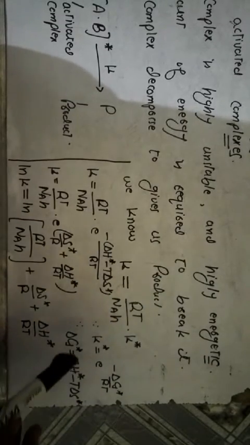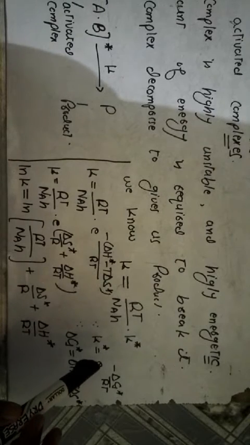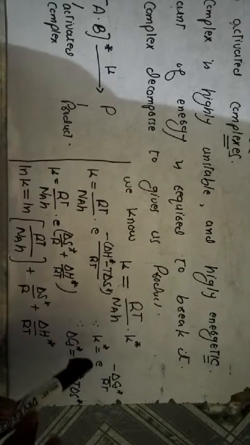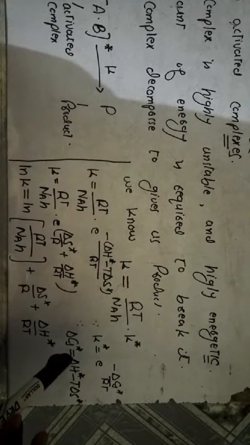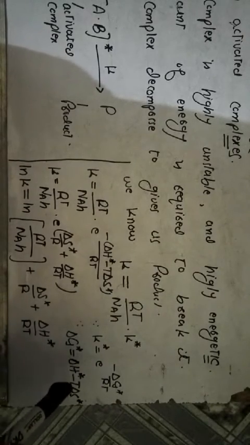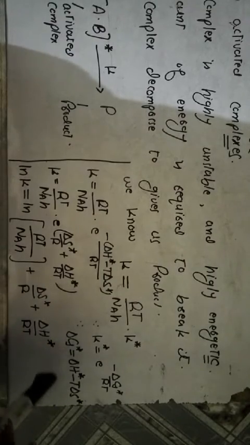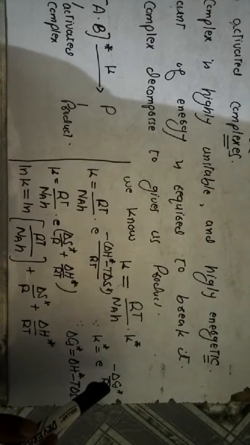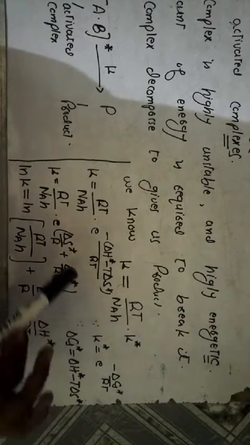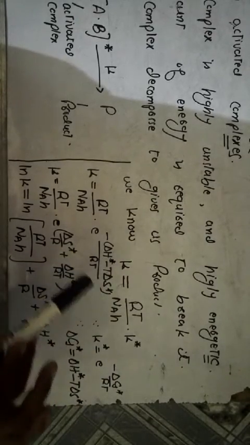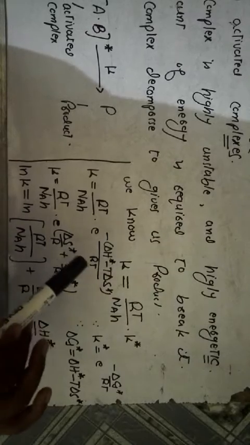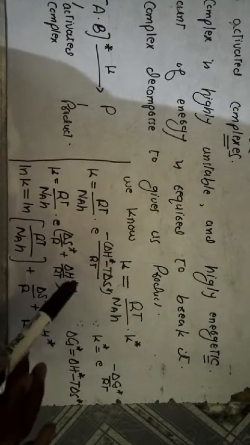We know that K star is equal to e raised to the power minus delta G star over RT. We also know that delta G star is equal to delta H star minus T delta S star. When we put the value of delta G star in this equation, then we get k equal to RT over NaH into e raised to the power delta S star over R plus delta H star over RT.